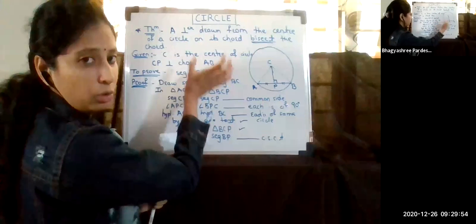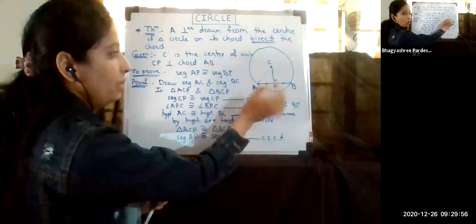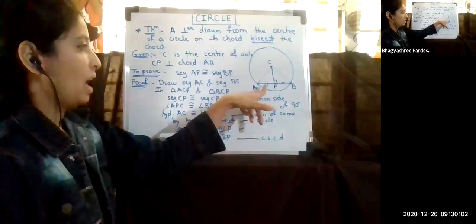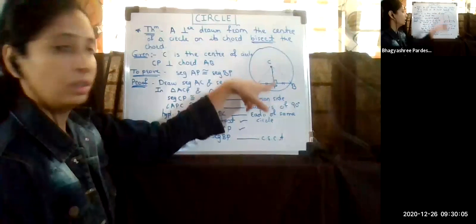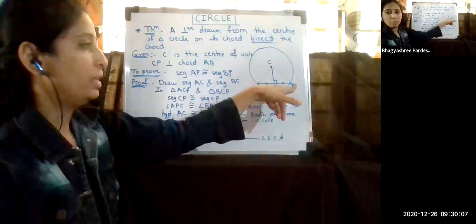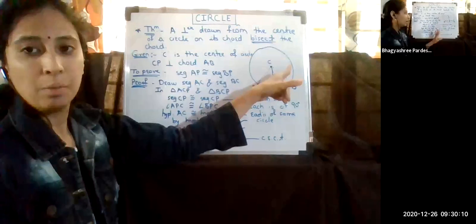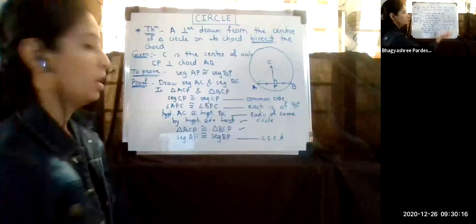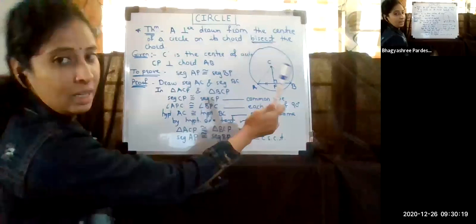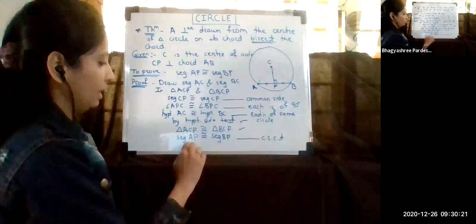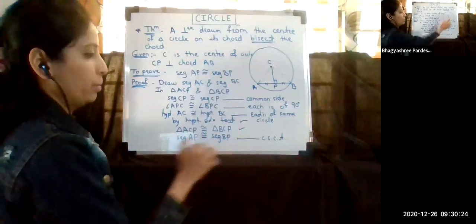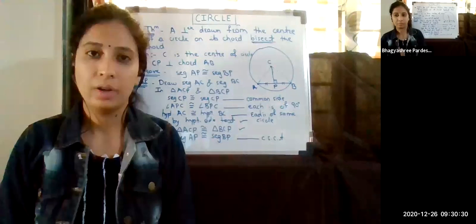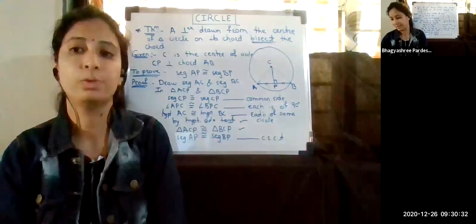Next, we have to prove that the two triangles are congruent. So just write that down with the test. I firstly took CP, the common side, so that is equal. Then AC and BC are the hypotenuse and they are the radius. Therefore, they are equal. Then angle P is 90 degrees, so they are equal. So by the hypotenuse side test, the two triangles are congruent. Since the triangles are congruent, I directly say that these two segments are equal. That means this is bisecting the chord. Okay, understood this thing clearly? What was this theorem? Yes, hope so. All of you understood this very well.